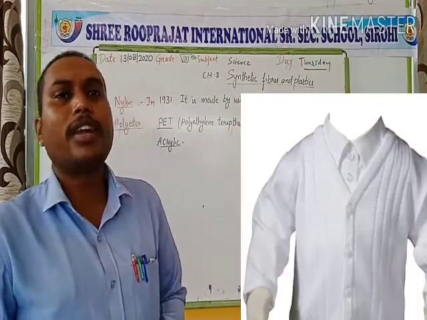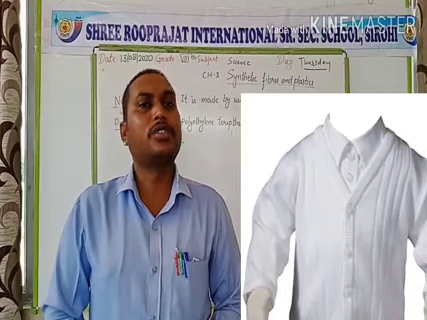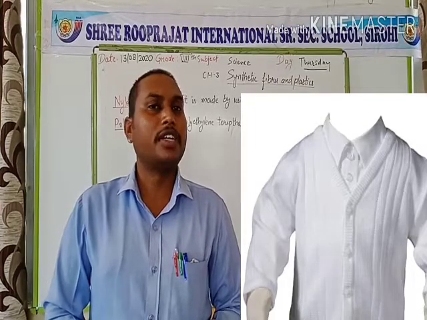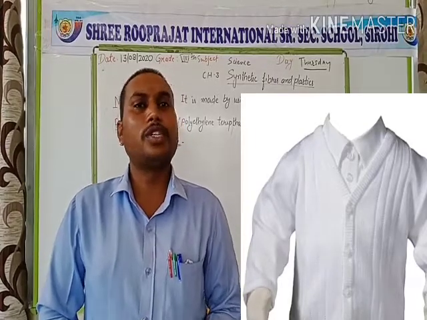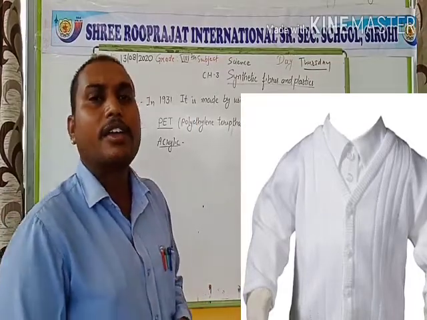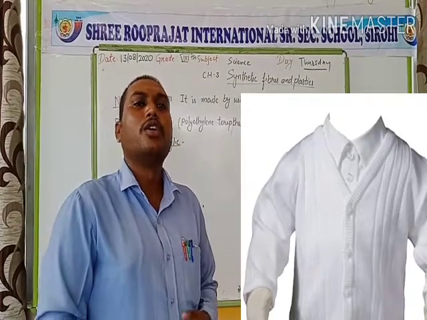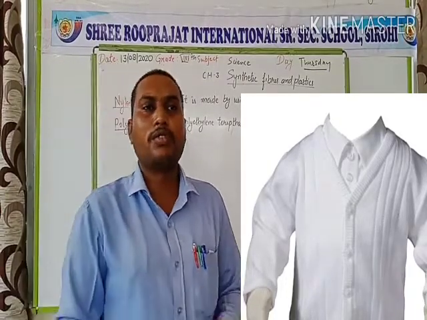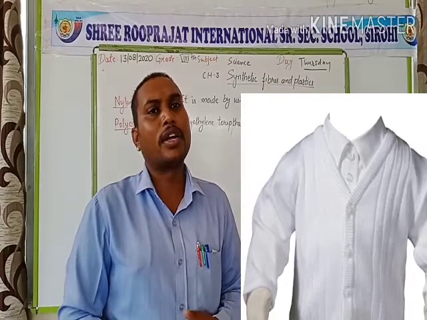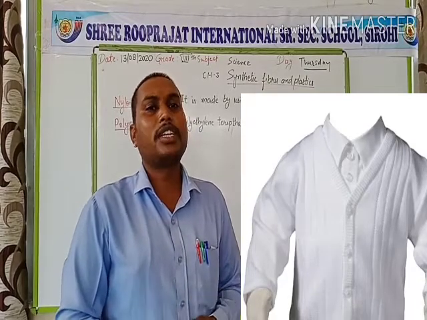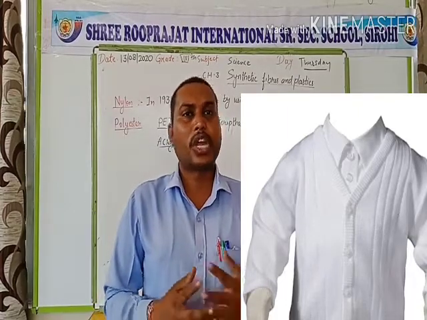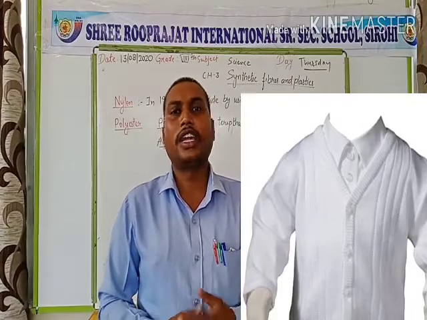Acrylic: nowadays we are using sweaters and shawls which are lighter in weight. Actually they are not made up of natural fibers such as wool. It is an artificial wool made up of polyester that is known as acrylic. The mixture of polyester and cotton is known as polycot, and the mixture of wool and polyester is known as polywool. Acrylic is made up of this, which is lightweight, durable and long lasting. By using polyester, we can make fabrics which are very shiny in appearance, good looking, long lasting and durable.